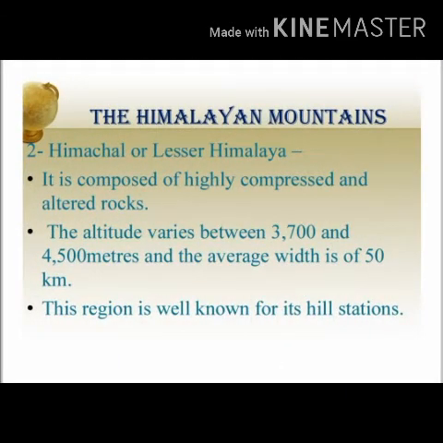The second part of the Himalaya is known as Himachal or Lesser Himalaya. It is composed of highly compressed and altered rock. The altitude varies between 3,700 and 4,500 meters and the average width is 50 km. This region is well known for its hill stations.